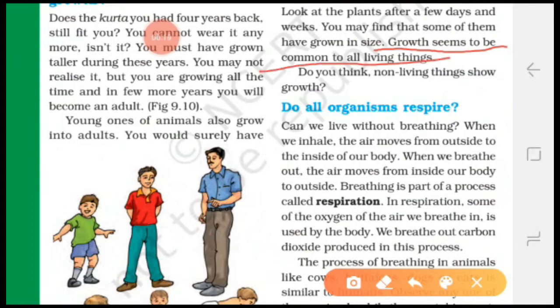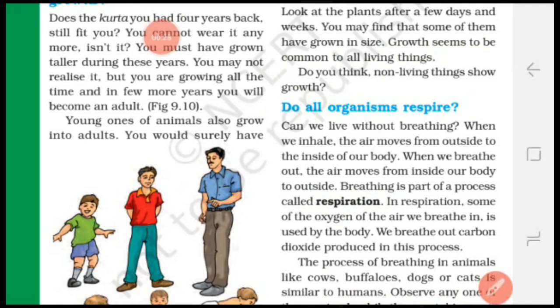Now the next characteristic of living organisms is respiration. Do all organisms respire? Yes, all living things, either plants or animals, show respiration. What is respiration? Students, it is a chemical process. In this process, food will burn in the presence of oxygen. Means when we take food, then food will digest in our digestive system.